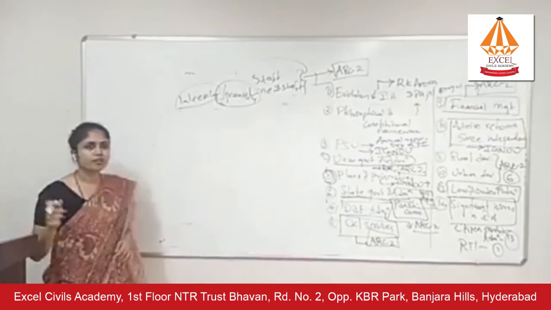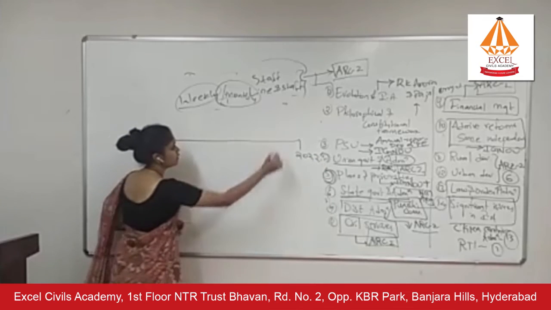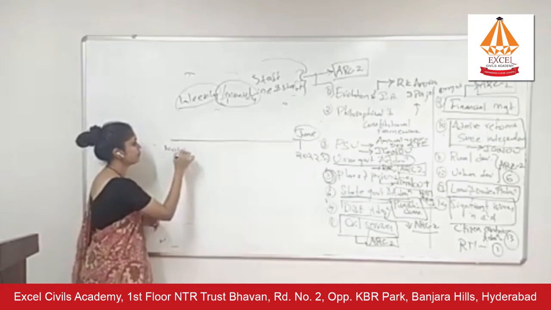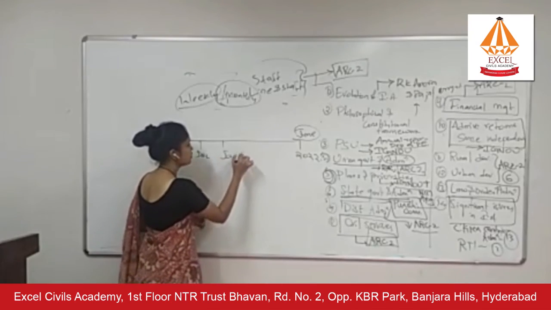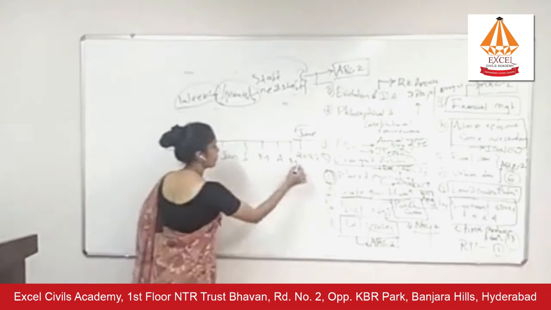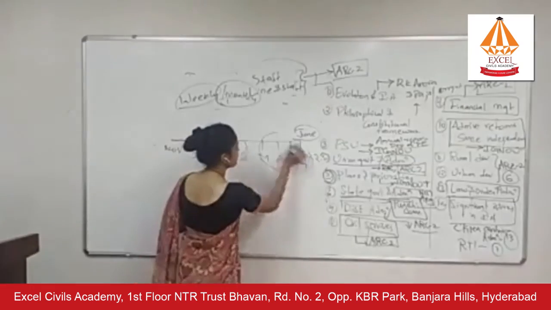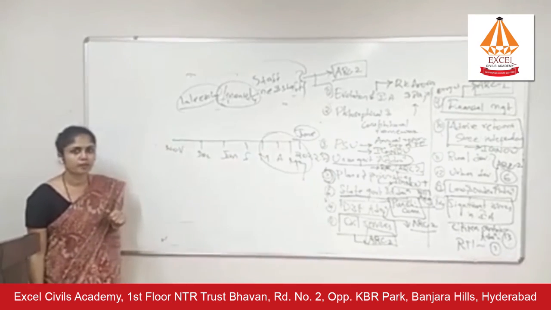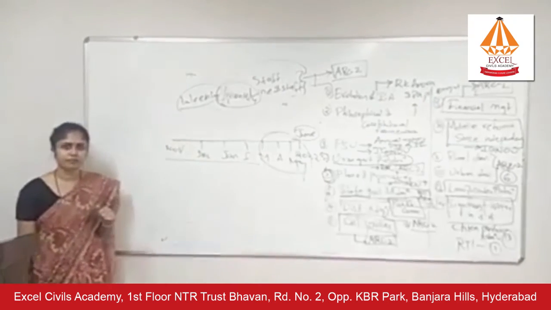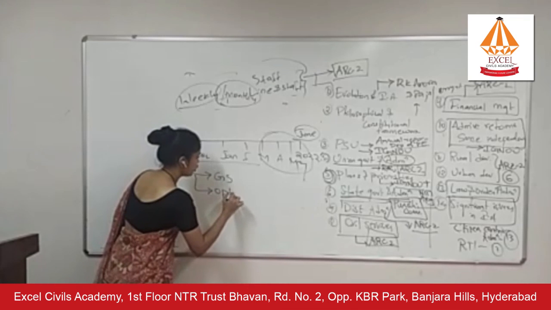I'll give you an example. If most of you are giving the examination in 2022, in June you have your prelims exam, right? It is already November, and then December, Jan, Feb, March, April, May. And in June, you'll have your prelims examination. So at least 2 or 3 months go exclusively for prelims preparation. So you have 4 months left to cover your general studies and your optionals, right?